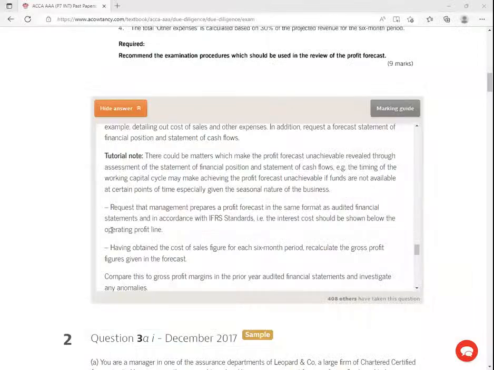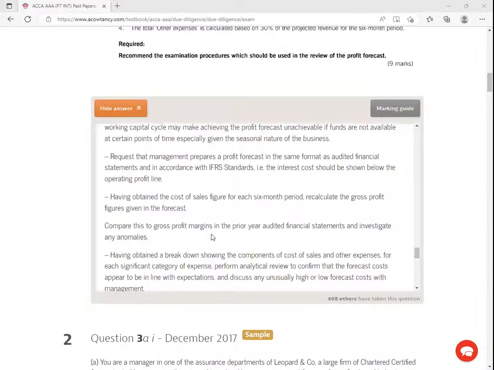Great. Ladies and gentlemen, from there, we are told here, having obtained the cost of sales figure for each 6 months, recalculate the gross profit yourself. Compare this gross profit margin in the prior year audited financial statements, and investigate any anomalies. So basically, they're doing the analytical procedures. They're analyzing, computing ratios, and of course, trying to investigate the differences.